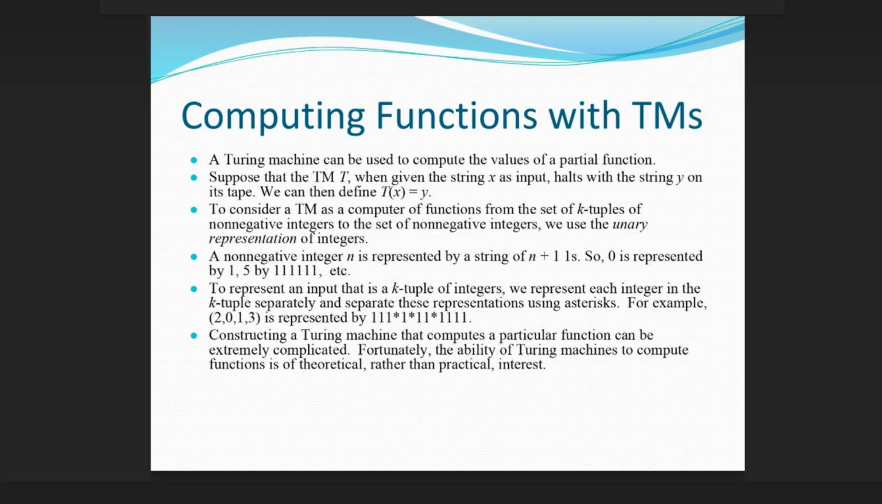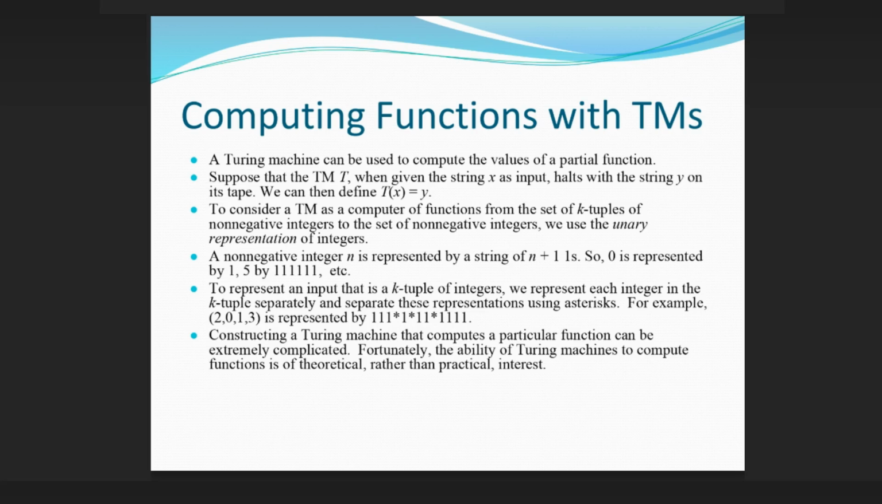Computing functions with TMs. A Turing machine can be used to compute the values of a partial function. Suppose that the TM T, when given the string x as input, halts with the string y on its tape. We can then define T(x) = y. To consider a TM as a computer of functions from the set of k-tuples of non-negative integers to the set of non-negative integers, we use the unary representation of integers.